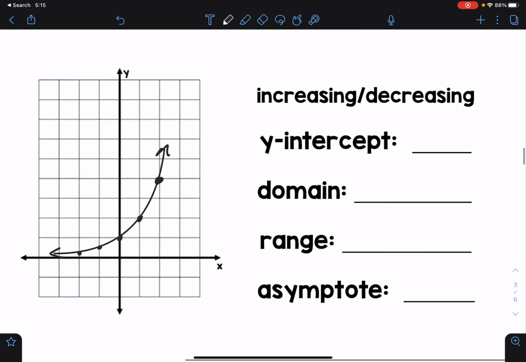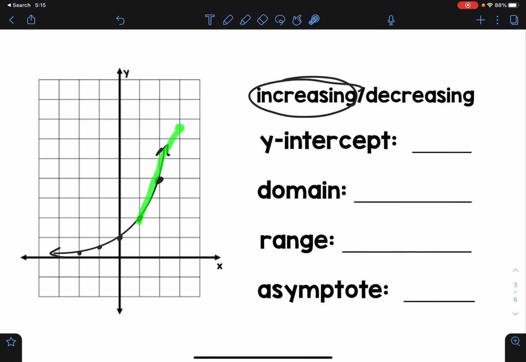Okay, so let's talk about some qualities of this line, some characteristics. The first is that this is increasing, because my values start to get bigger and bigger, and you can see that my line is extending up. It is going to increase. My y-intercept is 1. Remember, your y-intercept is just where your line is crossing the y-axis. It's at 1.